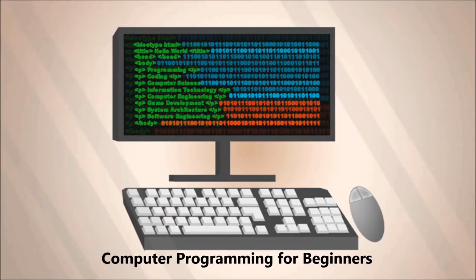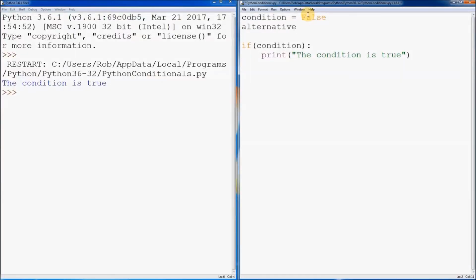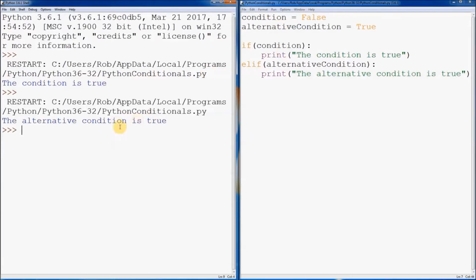Computer Programming for Beginners. This course will teach you the basics of programming using Python and JavaScript. Learn the basic concepts used in computer programming, create basic programs using Python and JavaScript, and get hands-on, step-by-step experience writing code.